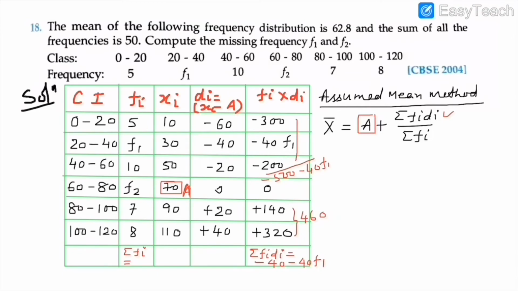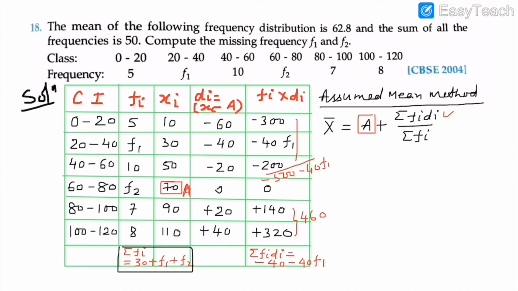So first we will use 50 as sigma fi, and from the table calculate sigma fi. You will get 30 plus F1 plus F2. How? 5 plus F1 plus 10 plus F2 plus 7 plus 8. Here so many students are making mistakes.